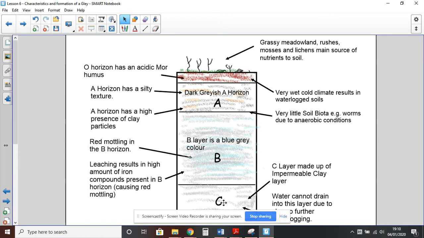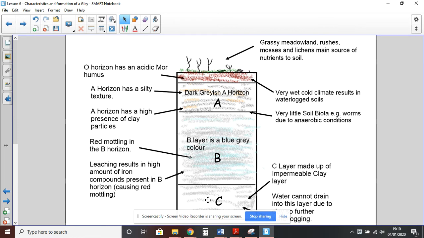Well, because clay is impermeable, it cannot percolate into that rock. So that's the first thing you'd want to say, that it forms on clay, which stops percolation of water downward. Now, to explain that, you would then say which results in the soil becoming waterlogged, because the water can't percolate into the sea layer. Okay, so there's your second point.